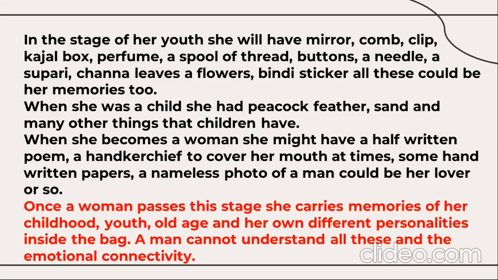Once a woman passes this stage, she carries memories of her childhood, youth, old age, and her own different personalities inside the vanity bag. A man cannot understand all these and the emotional connectivity. This is how the poem shows the different stages of womanhood.